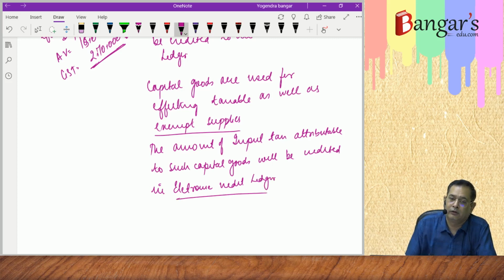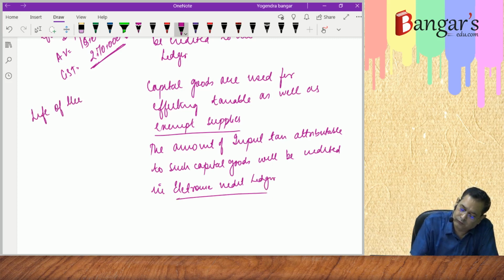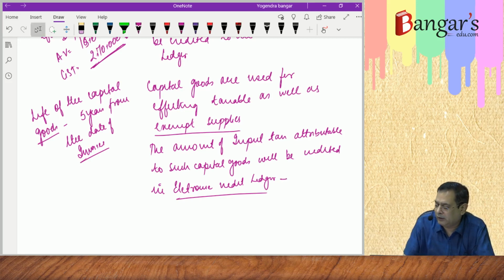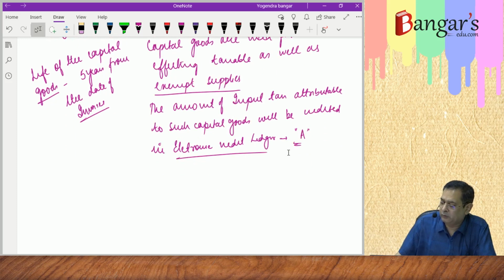But since they are used for effecting taxable as well as exempt supplies, and here basically the life of capital goods is taken as 5 years from the date of invoice, that is, 60 months. Now this is denoted as A, whatever is the input tax credit attributable to such capital goods.